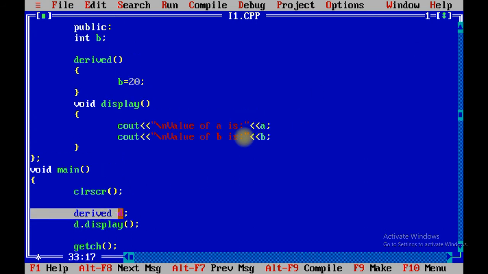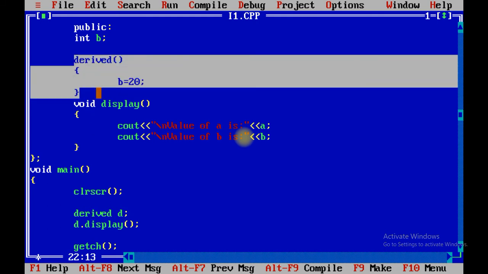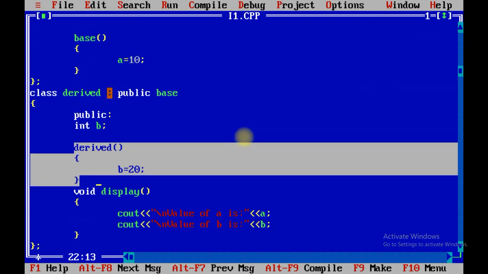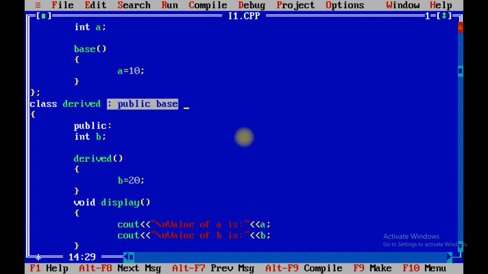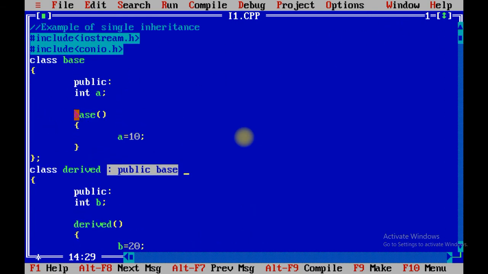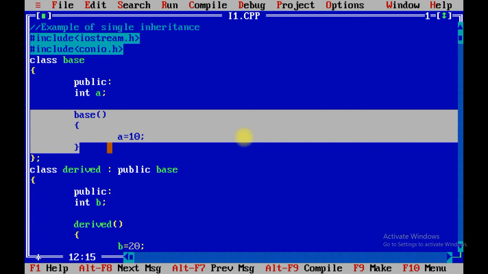Derived class D, that is the object of derived class, so it will call the default constructor of derived class. But remember one thing, that when you have used concept of inheritance and your base class also contains constructor, right?